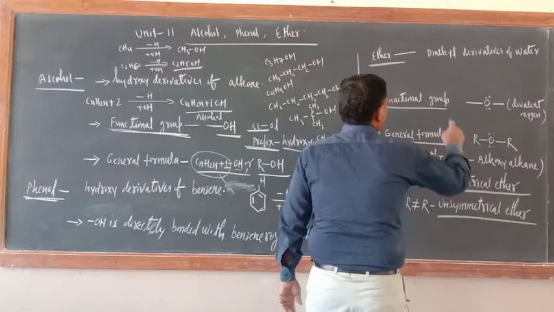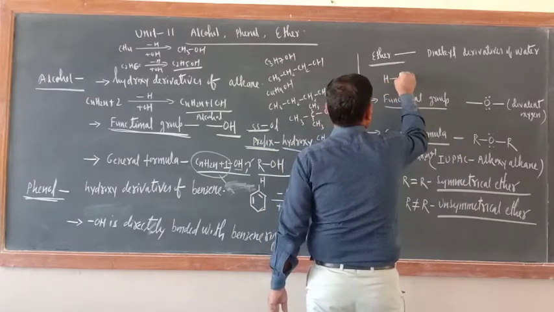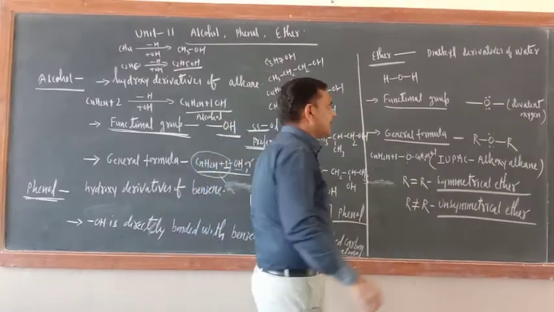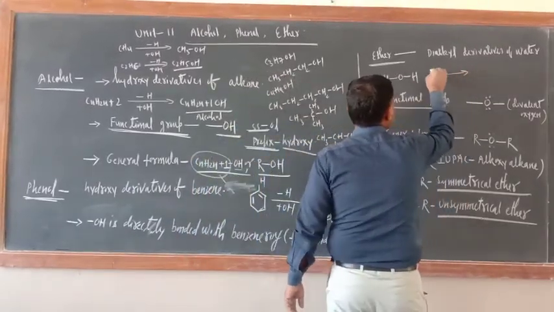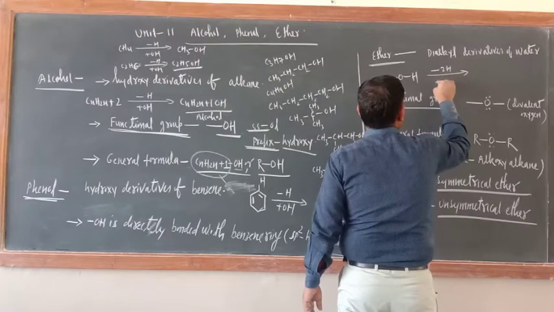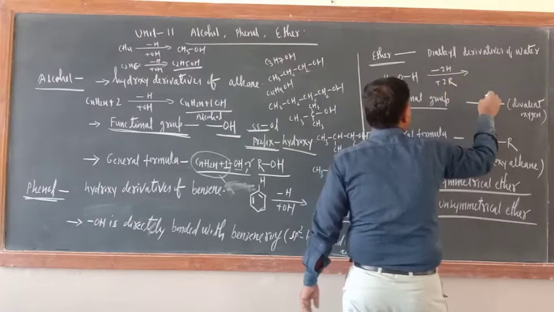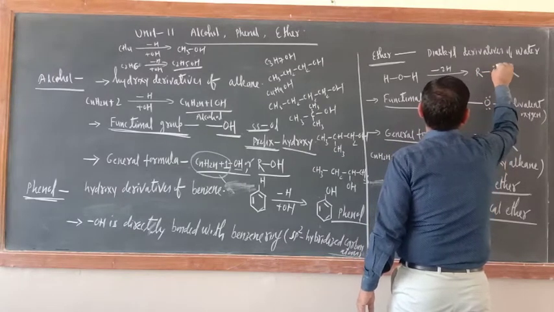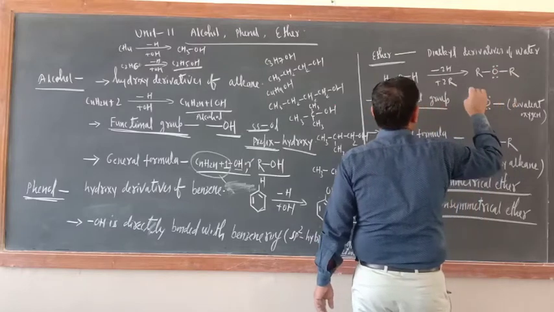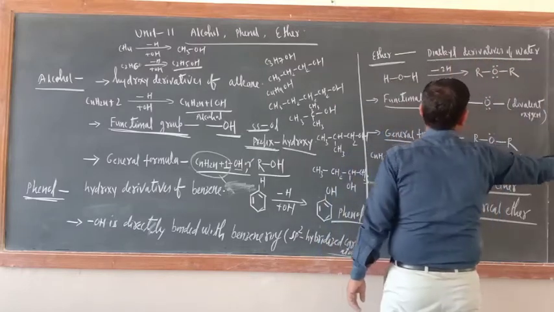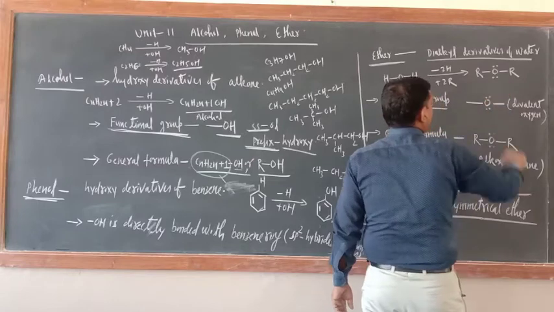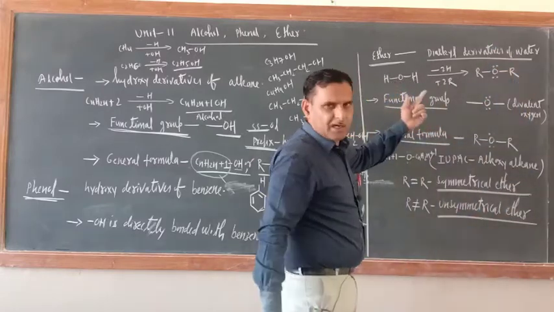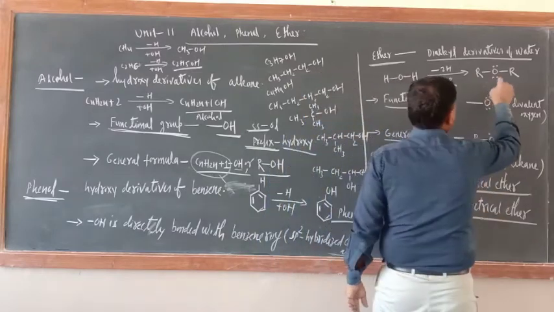Now another compound is ether. Just see, water can be written like that, HOH. Now minus 2H and put here 2R. So what is here? R, O and R. That is the dialkyl derivative of water. Correct or not? This is only ether, ROR.